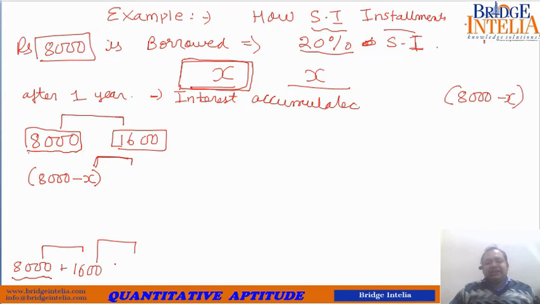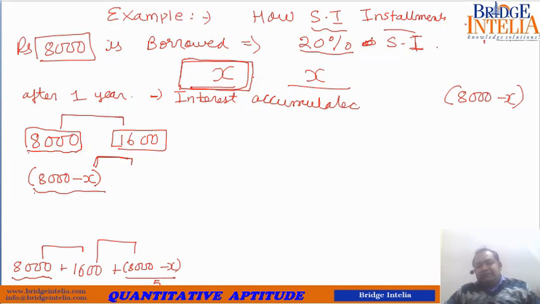For next year you have to pay interest on the readjusted principal, so 20% of 8,000 minus X, that is 8,000 minus X by 5. So this is the total money that you have to pay him somehow.